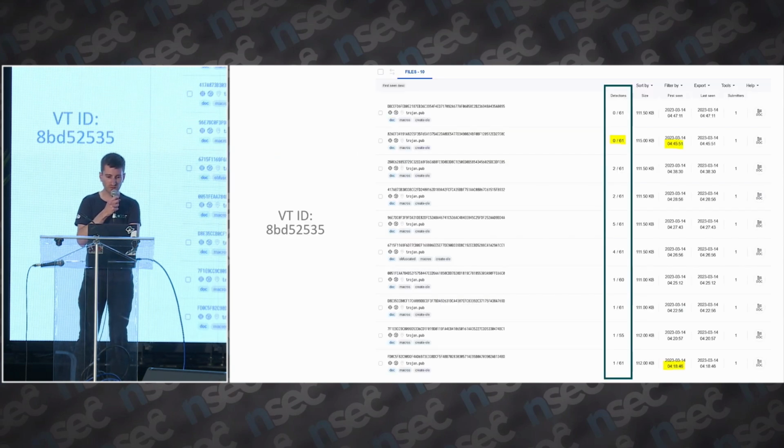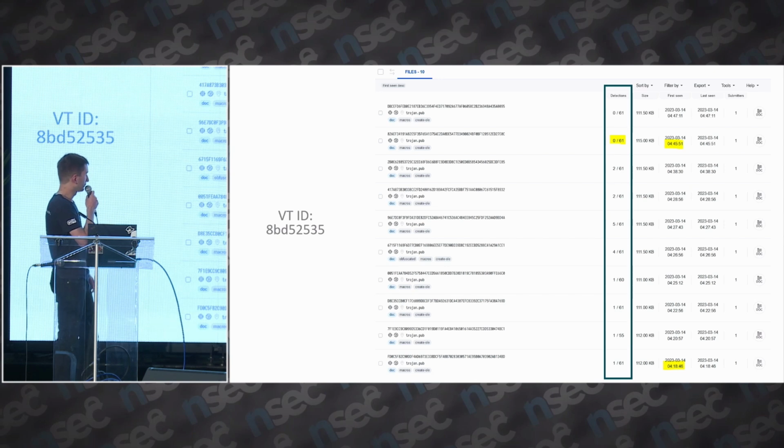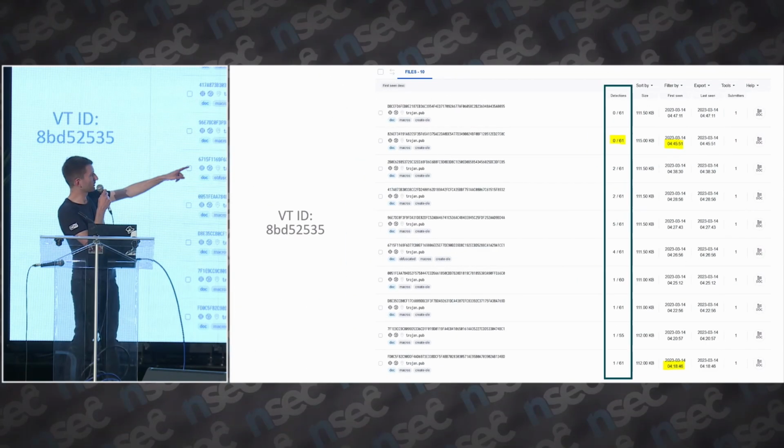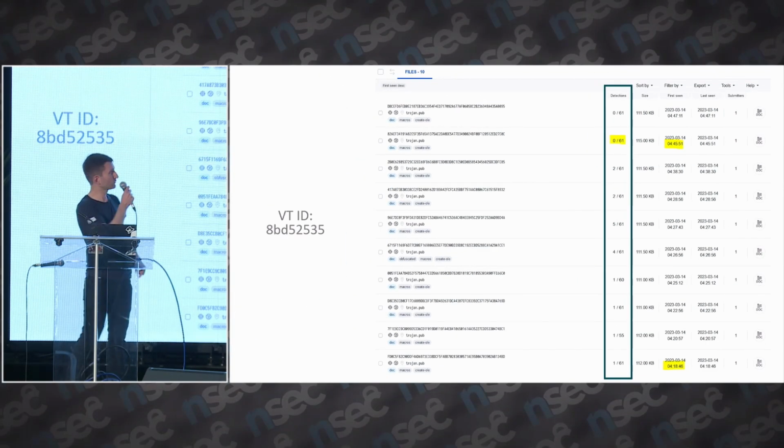So as we can see here, for example, one of the operators uploaded a bunch of files on VirusTotal, probably in order to try to bypass detection. So we can see at the beginning there was 1 detection, then a few minutes after 5 detections, and finally 0 detections after 27 minutes.